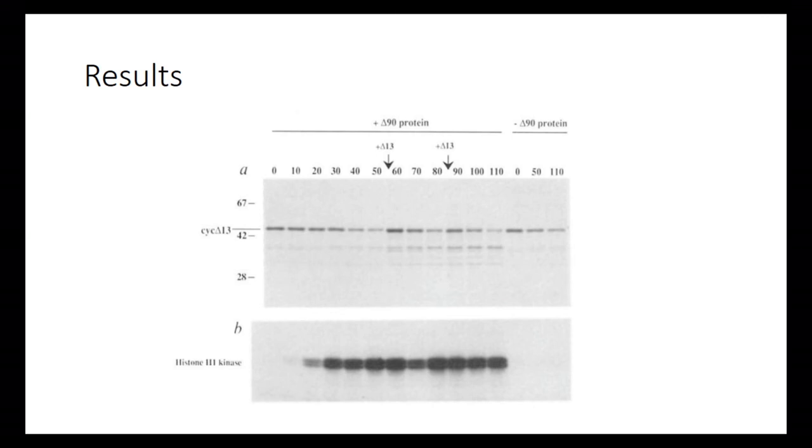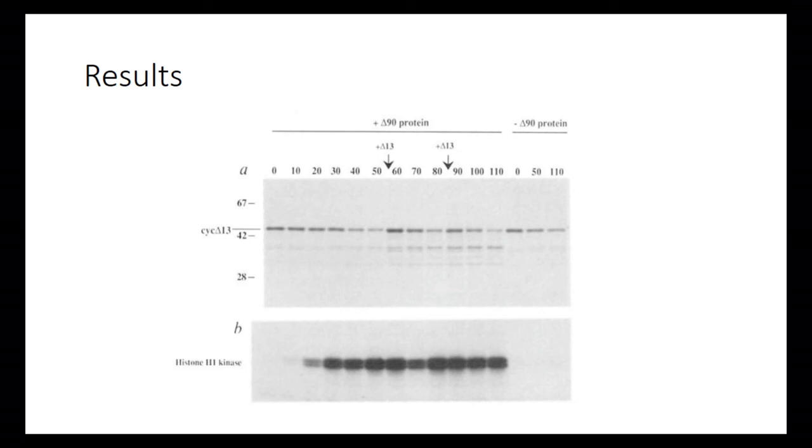What they're trying to show is that, starting from 0 minutes all the way up to 40 minutes, the cyclin concentration is going down. The bands are slowly disappearing, pretty rapidly, and by 50 minutes it's practically gone. Then, between 50 and 60, they add more of the cyclin delta 13 and it goes back up, and by roughly 80 it's gone again.